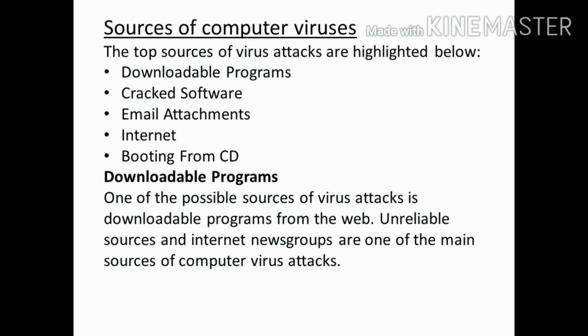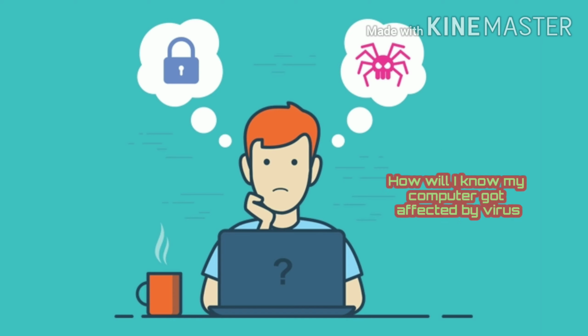One of the possible sources of virus attack is downloadable programs from the web or the internet. Unreliable sources and internet news groups are among the main sources of computer virus attack. Then from the computer network also a virus can come. If the computers are in a network, it can travel from one computer to another.